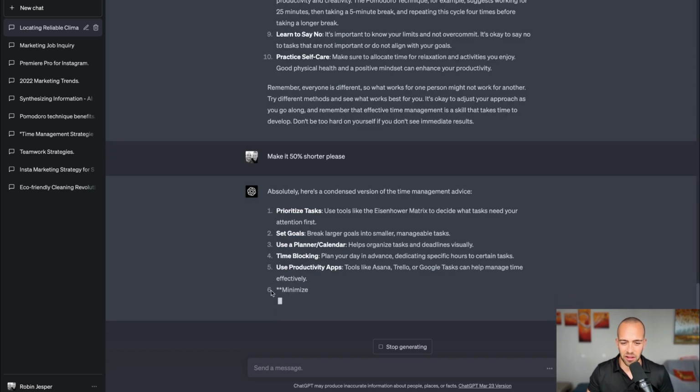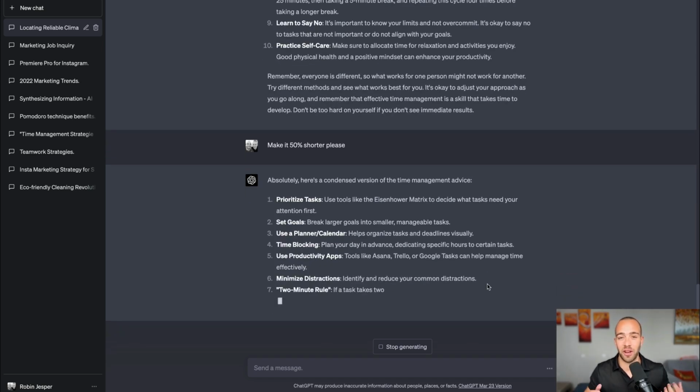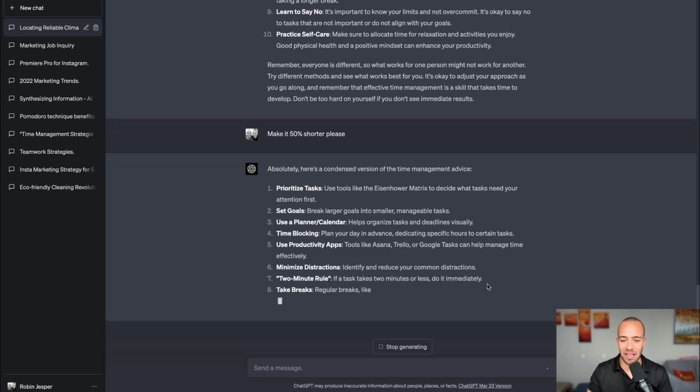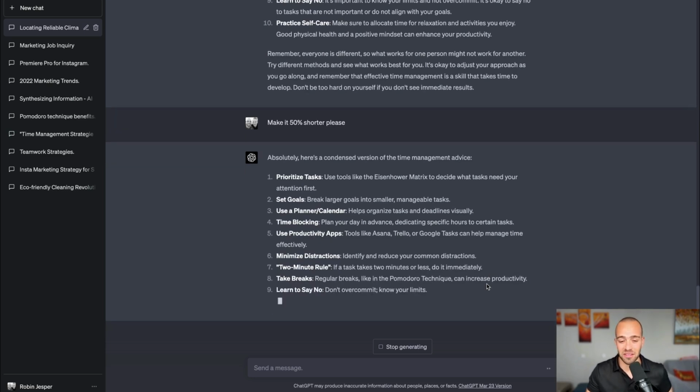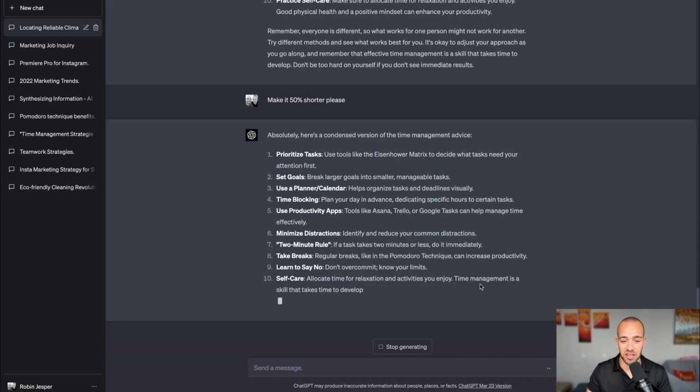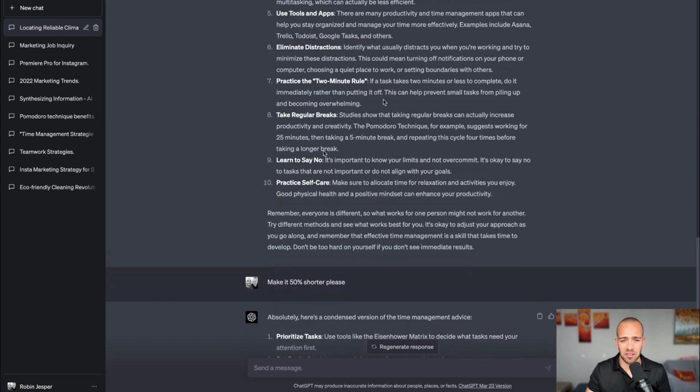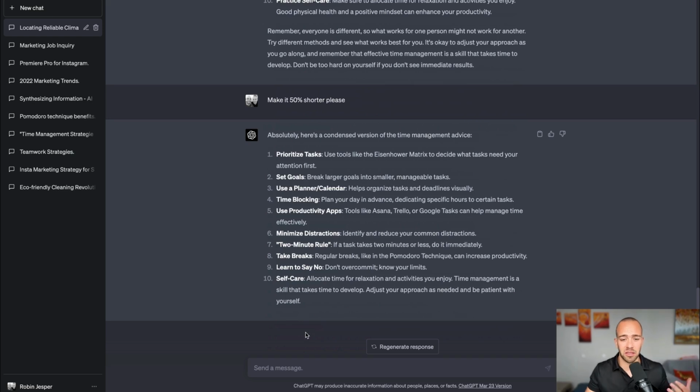We're already at 5, 6. You see, it's so fast, this machine. This can really help us in our everyday life, in our business, and all of that good stuff. I really love ChatGPT. And as you can see, it's way easier to read and digest this condensed information. And if you want an even lengthier explanation, you can take this version, or you can just ask it to be more in-depth with the information. But this is giving you a pretty good overview of how you can improve your time management skills. Let's have a look at one more example on how you can use this.